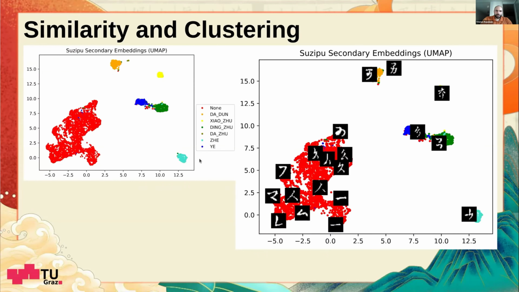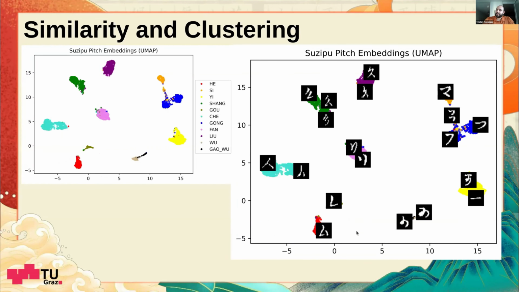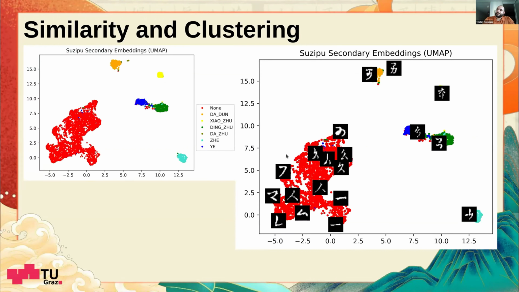On the secondary embeddings, it's a bit more difficult because only around, I think, 15% of the total data are these composed symbols. The majority is the pitch symbols. And here we can see the non-class. This is very, very much. So this also contains a bit of information about the pitch annotation. But of course, it separates according to the secondary information because this is from the secondary classifier.